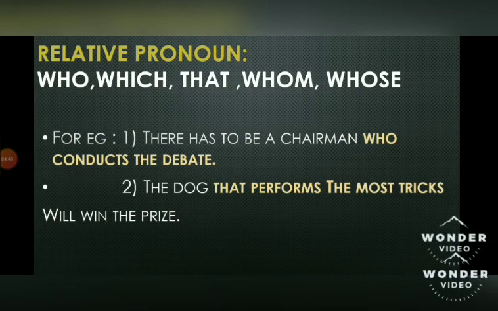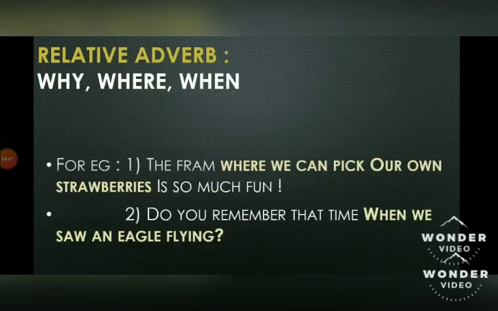Now since we have understood how relative pronouns are used in an adjective clause, let us see how relative adverbs are used. Which are the words which are relative adverbs? They are why, where and when. These three words you have to keep in mind. Example to understand this better.